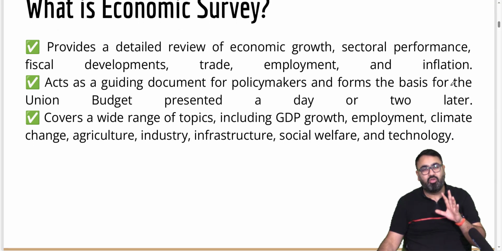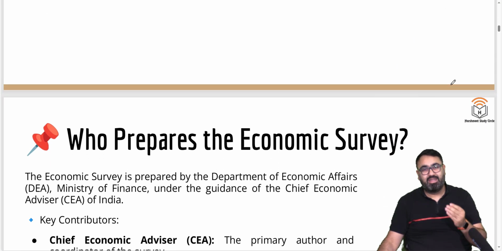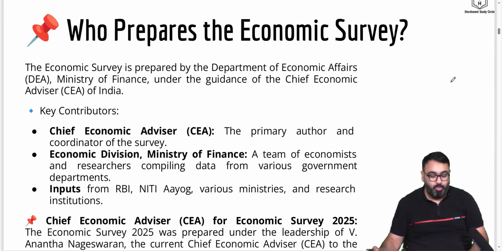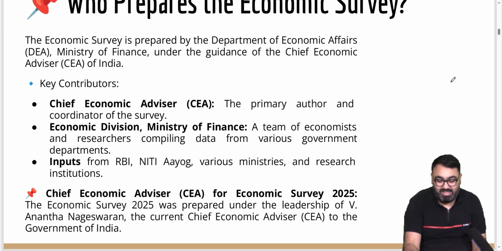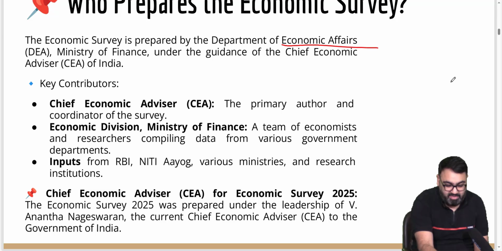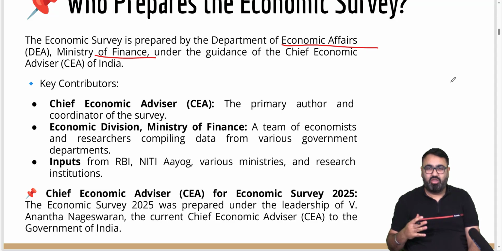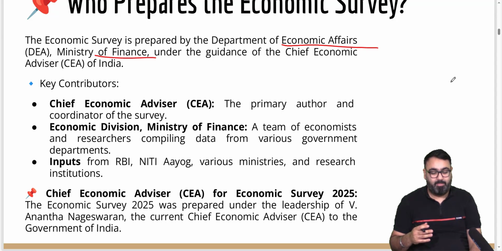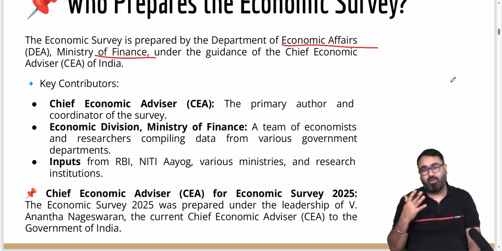Now, let me give you a few important things about this before we dive into chapter number 1. So who prepares the Economic Survey? It is the Department of Economic Affairs under the Ministry of Finance. The Ministry of Finance has multiple departments working under it, and one of them is called the Department of Economic Affairs. This is the same department, by the way, that prepares the annual budget also.